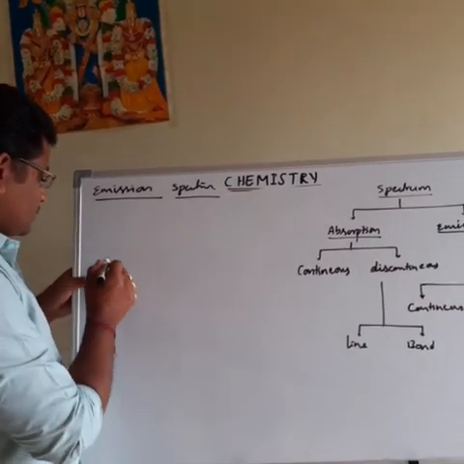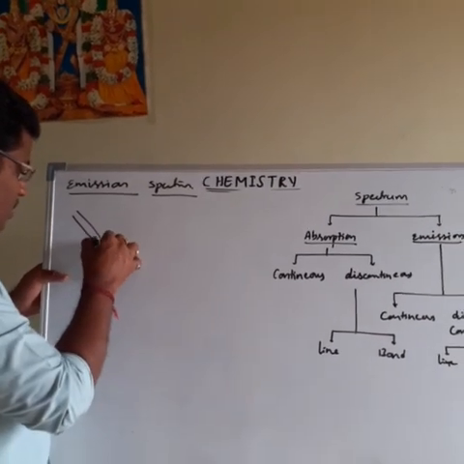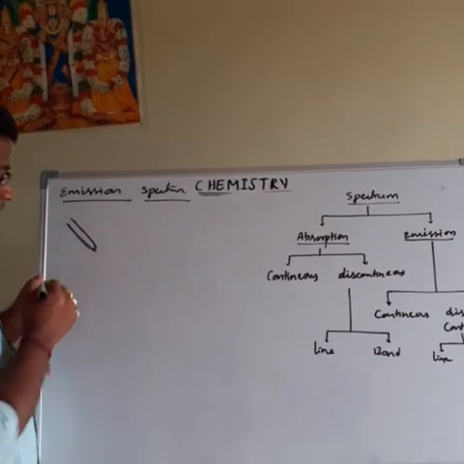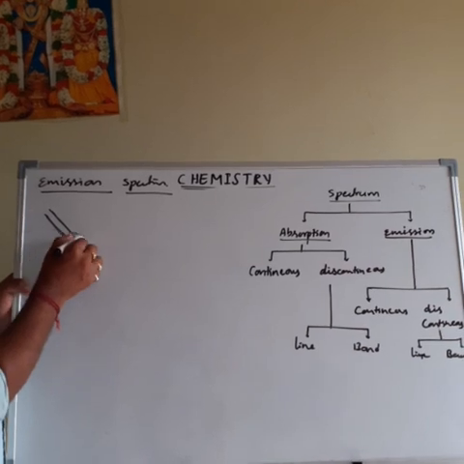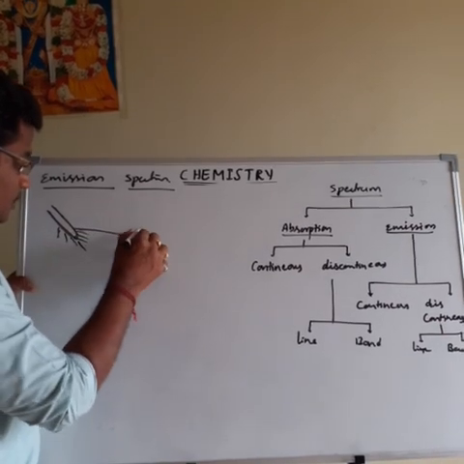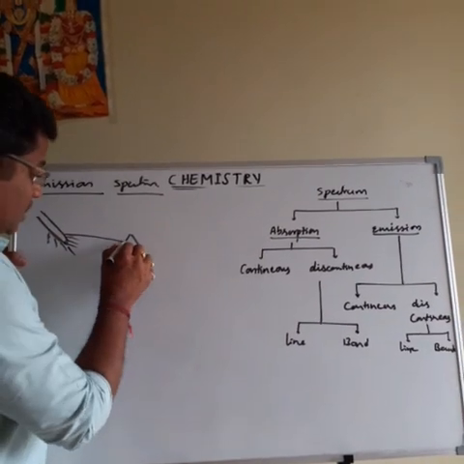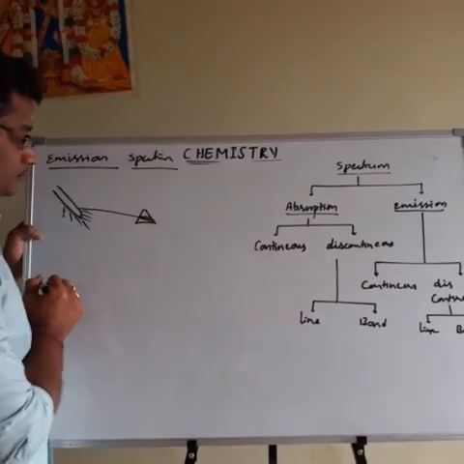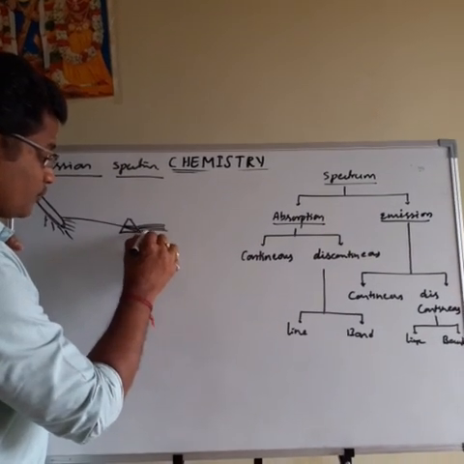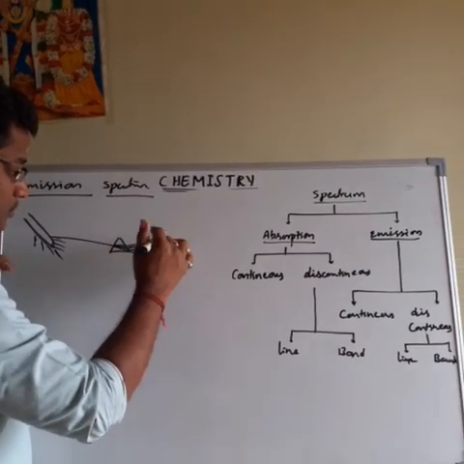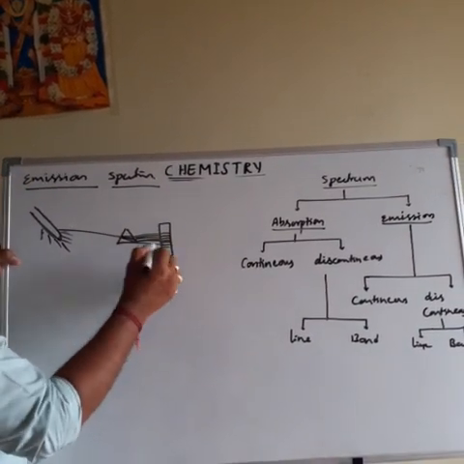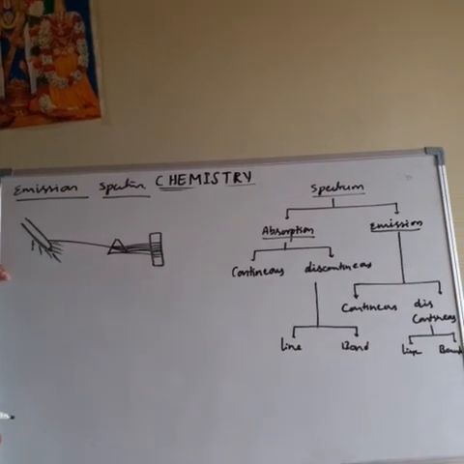See here an example. For example, I am taking one iron rod. On heating the iron rod at high temperatures, it emits certain radiations. The emitted radiation is passed through the prism. The emitted light is split into different colors. That is called dispersion of light. The dispersed emitted light is allowed to fall on the photographic plate. We obtain the spectrum, that is the emission spectrum. So this is about the emission spectrum.